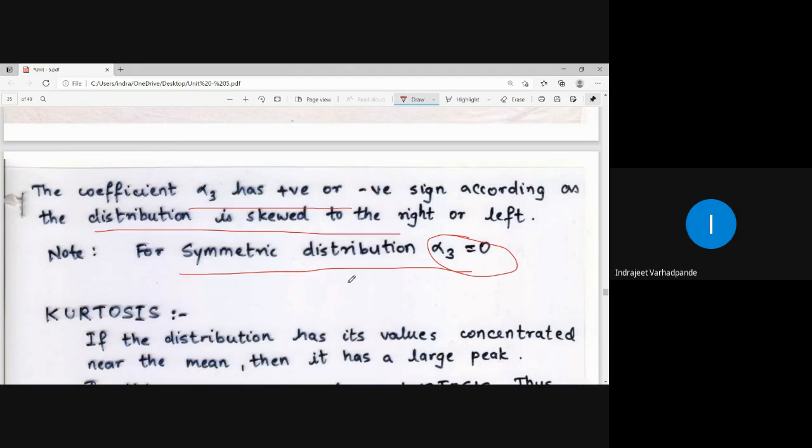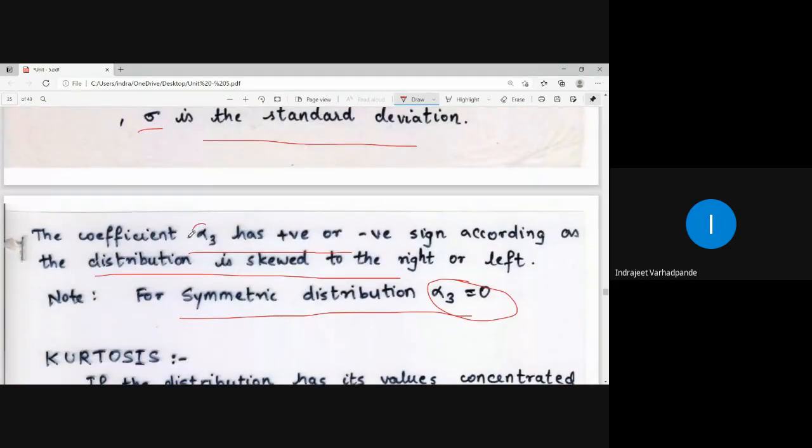If it has a negative sign, it is negative or left skewed. So the sign of alpha 3 will give the judgment of how the skewness is distributed, whether it is right or left.